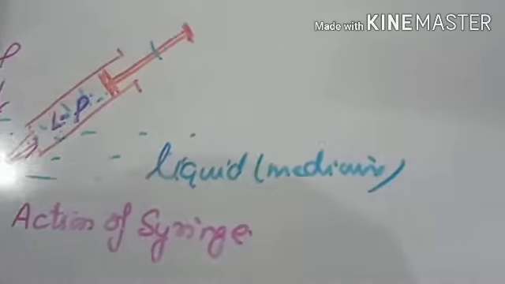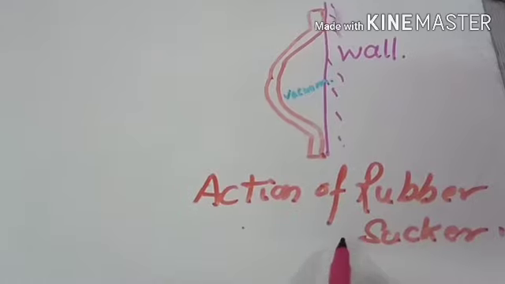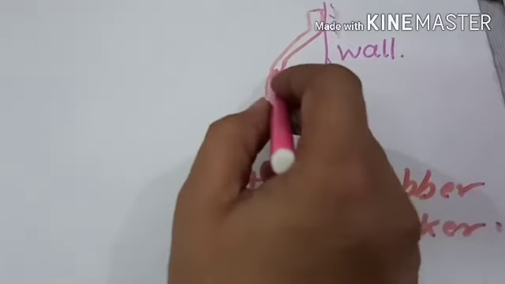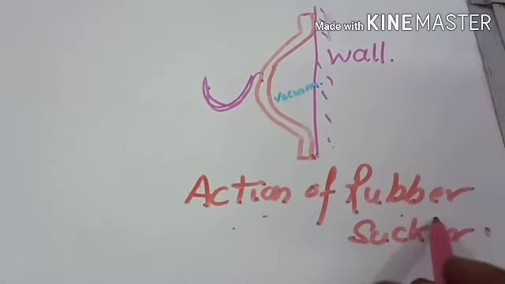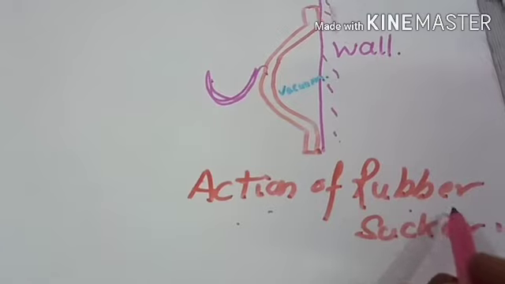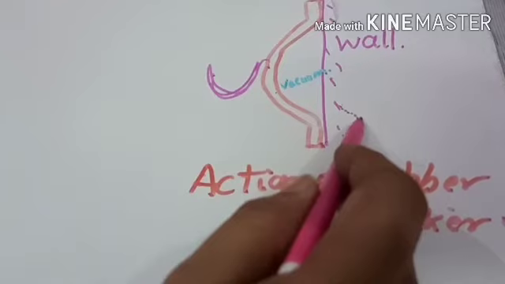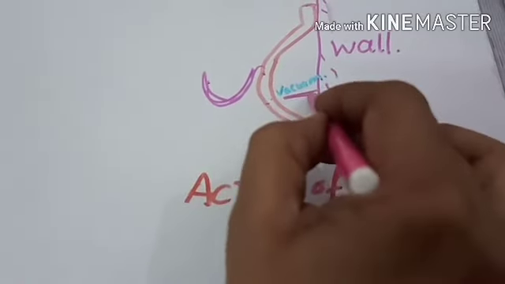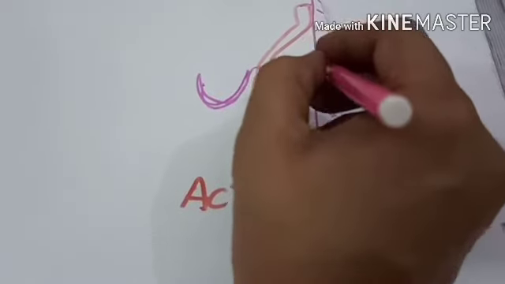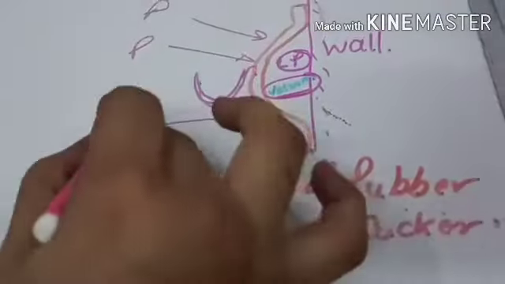Now third, give reason, action of rubber sucker. Now rubber suckers are often used as a hook. We use them to hang something like bags, cloth bags. So this is a rubber sucker used in our rooms. For this, the rubber sucker is pressed against the wall. So between this rubber sucker and the wall, there is no air. That means partial vacuum is there, that means low pressure. On the rubber sucker from outside, the atmospheric pressure is acting from all sides.